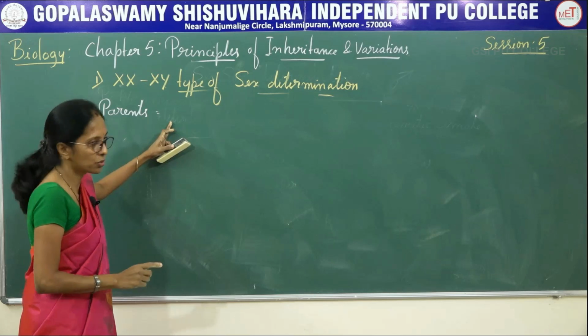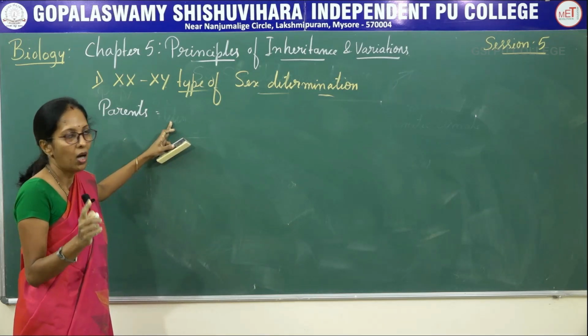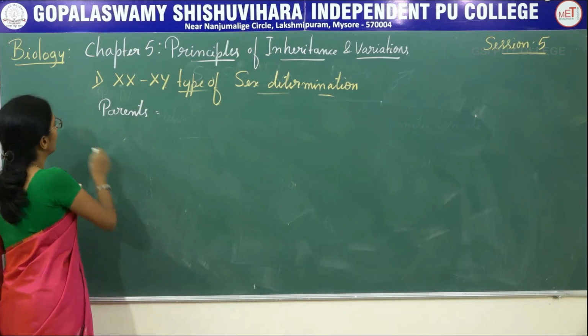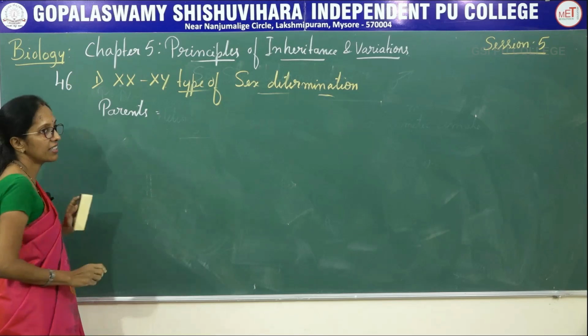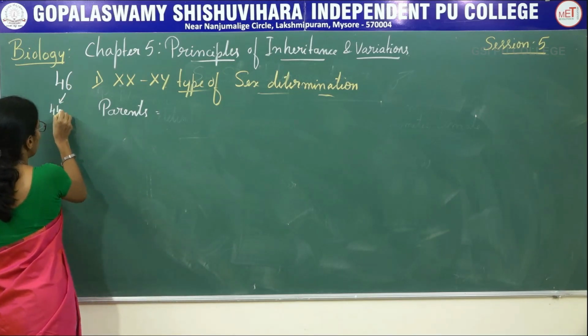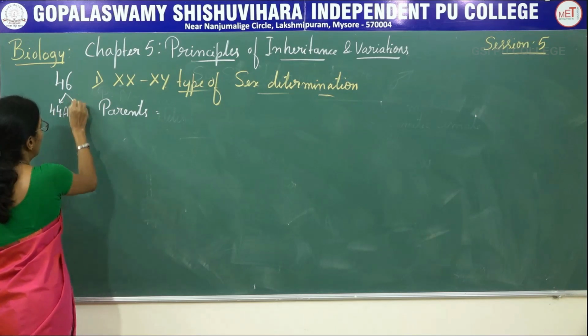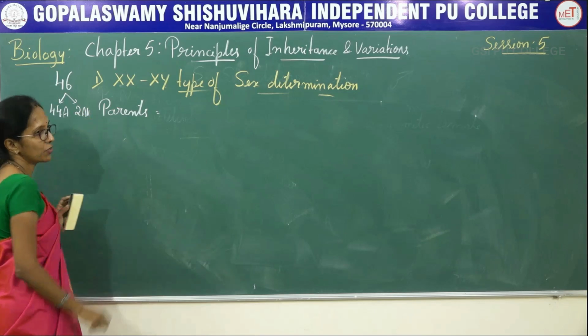I think you already understood there is a presence of autosomes and allosomes. In case of human beings, we have how many types of chromosome? 46 chromosomes are there. So out of this, 44 are said to be autosome and only the 2 are said to be allosomes or sex chromosome.